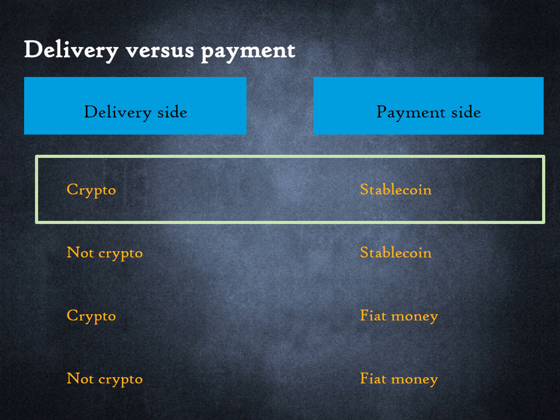In such scenarios, the transaction can be settled on the blockchain. Buying Bitcoin with stablecoin is an example of this scenario. However, the benefit reduces if the delivery is off-chain. For instance, if you were buying a house, the legal title is typically recorded in an off-chain government database. Paying with stablecoin instead of fiat money will not yield much incremental benefit. Of course, one day, the state itself may record legal title on the blockchain.